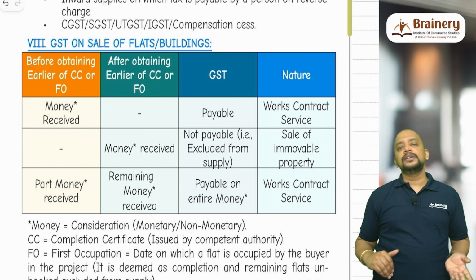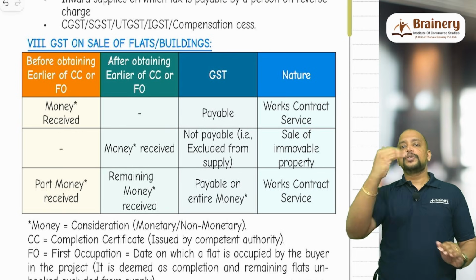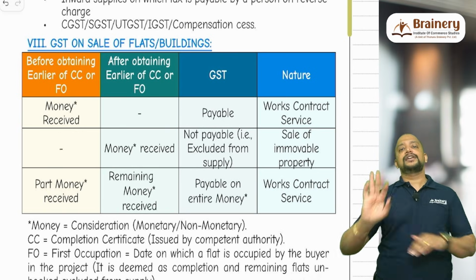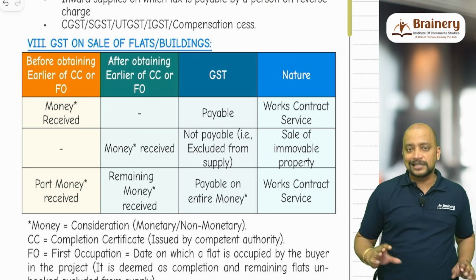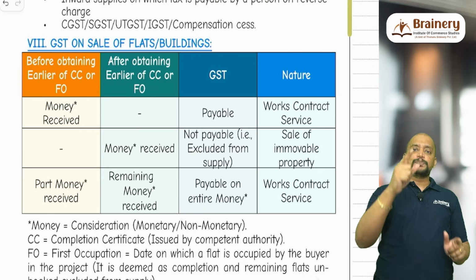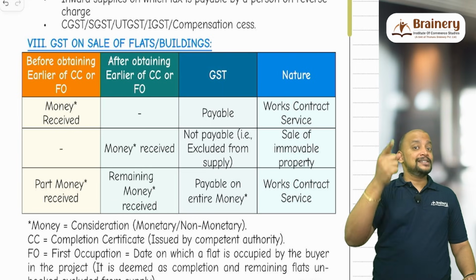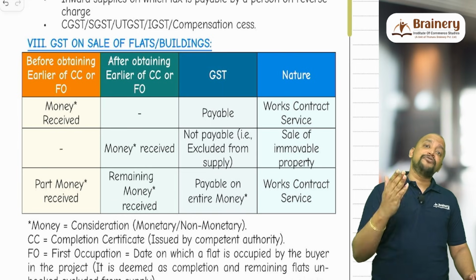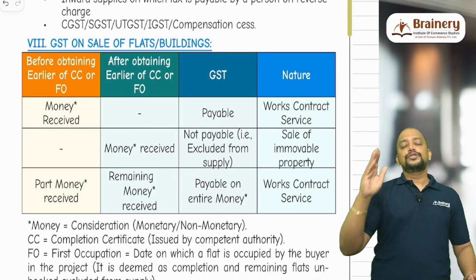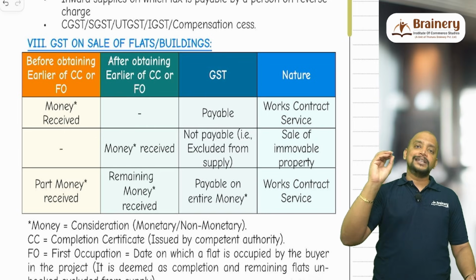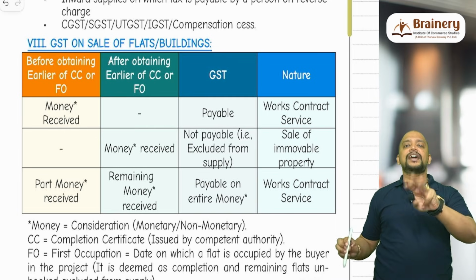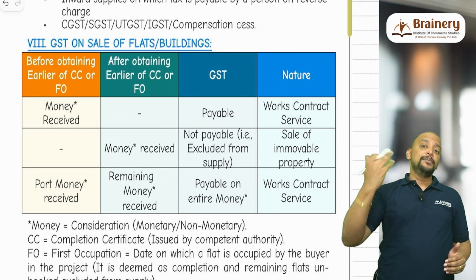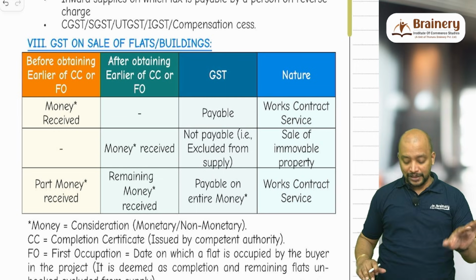From your side, you see, you are a builder. You are giving me 3 flats, for which what is the consideration you are getting? Development rights, the land development rights, you are getting as consideration. So in this case, this is a sale of building, but the consideration is already received, though in non-monetary form, before even starting the construction. Therefore it will come under supply and is chargeable to GST with respect to these 3 flats which you are allotting to me. Even though the allotment is at a later point of time, the consideration is already received with respect to that.